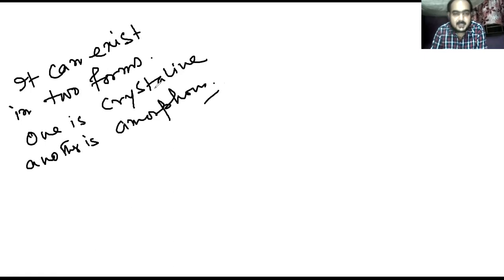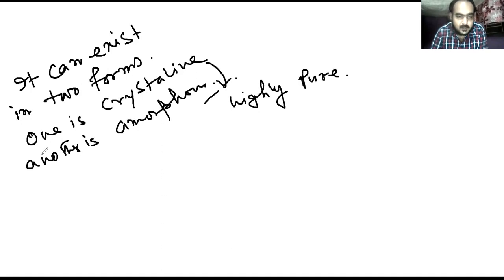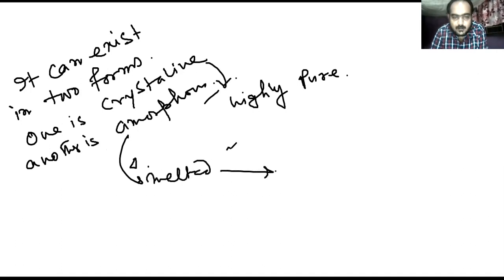The crystalline form is highly pure. When the amorphous form is heated and melted, then again condensed, it can produce crystalline silicon.